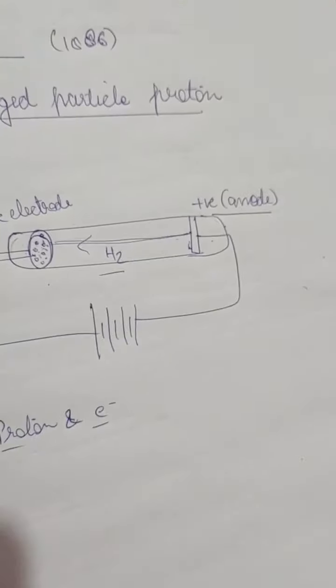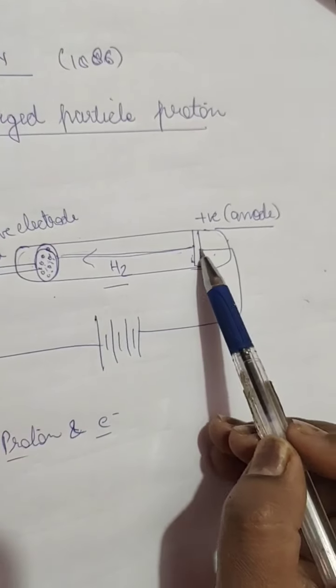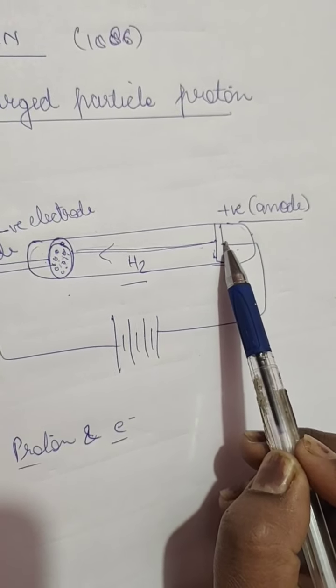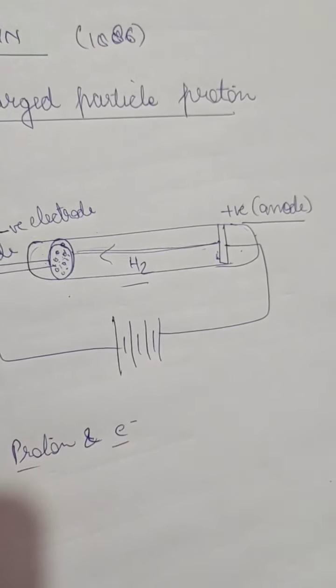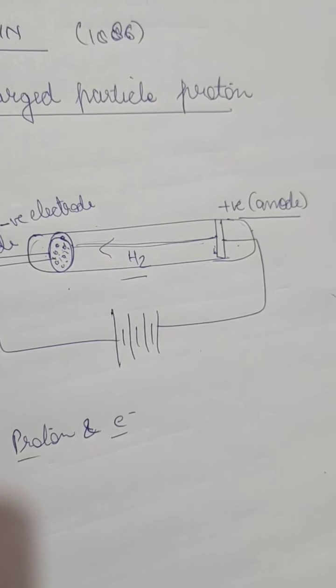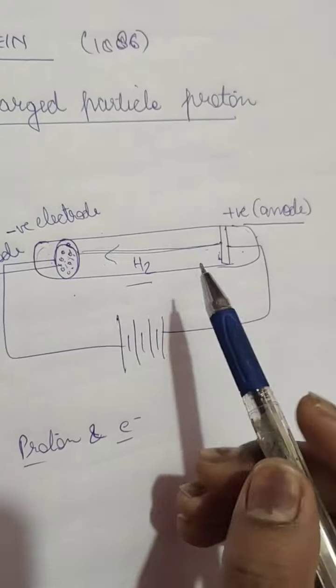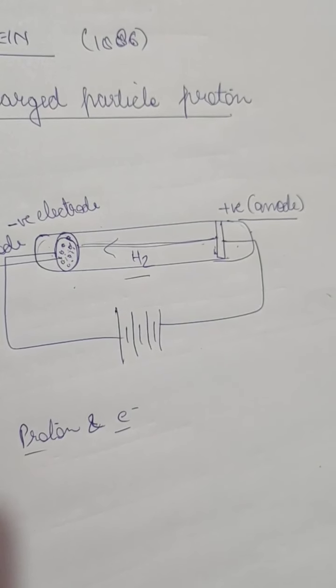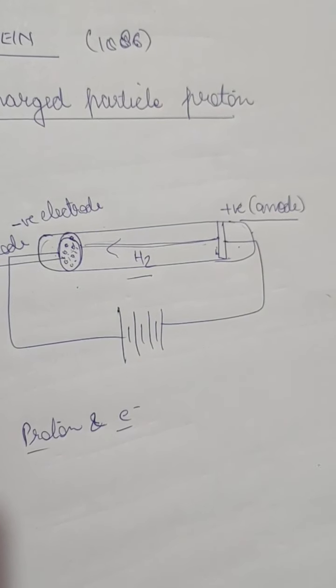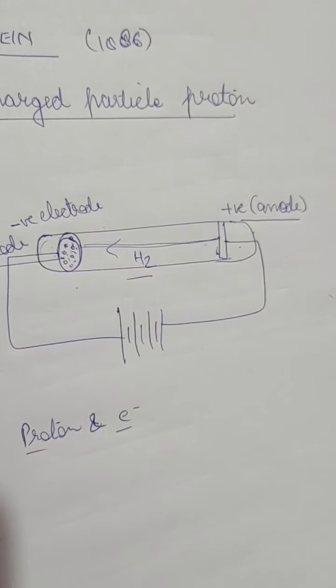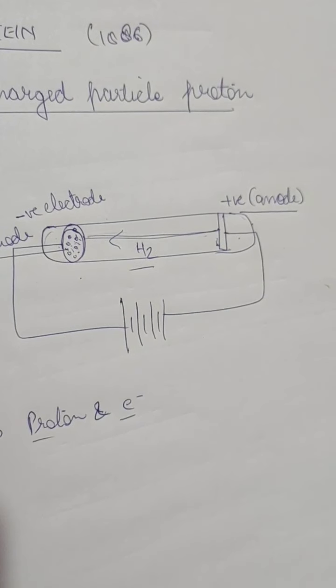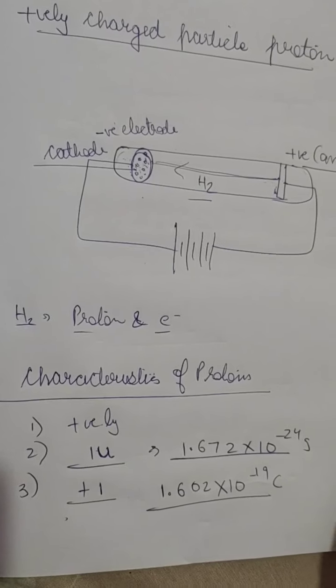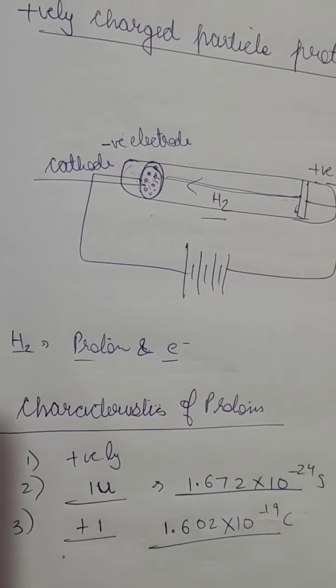But here the particles were moving from the anode towards the cathode, and he could detect that they have a positive charge, so they were going in the opposite direction through the holes. So they were called canal rays, and they were called protons. We'll be discussing the characteristics of the proton.